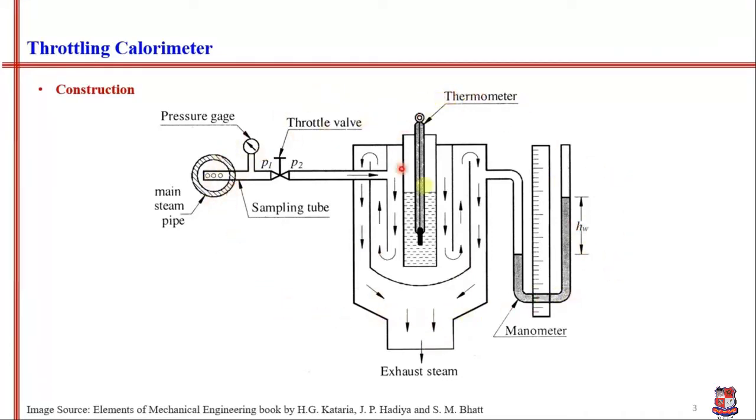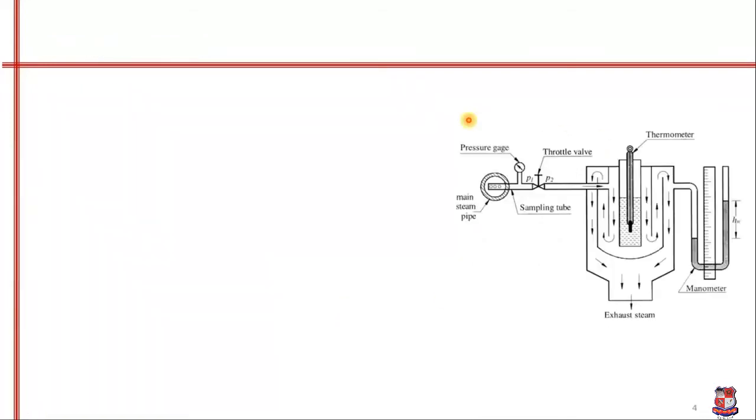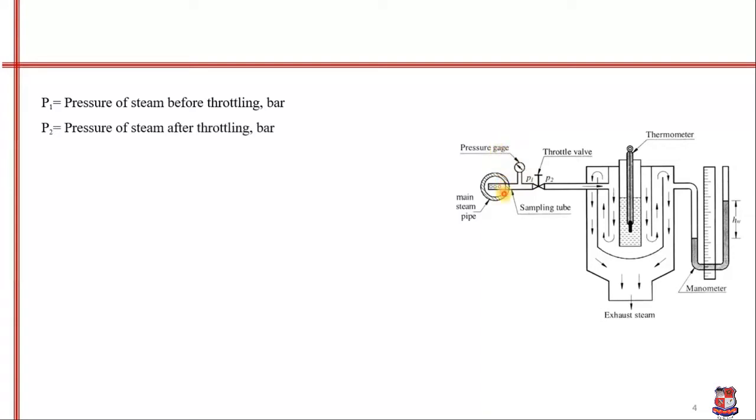Now we will look at how, from the experiment, we find the dryness fraction. Let's first look at the nomenclature. P1 is the pressure of the steam before throttling, the pressure measured by the pressure gauge over here. P2 is the pressure of the steam after throttling, meaning the pressure measured by this manometer.